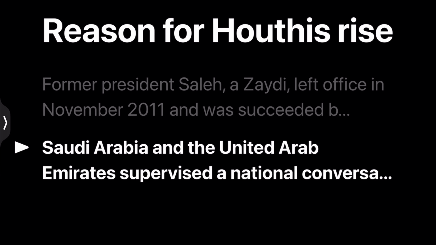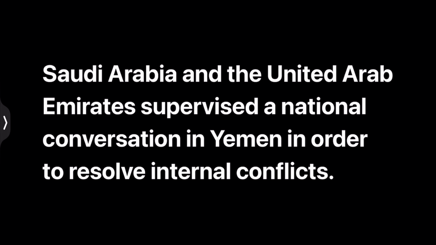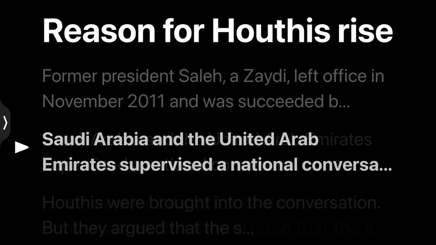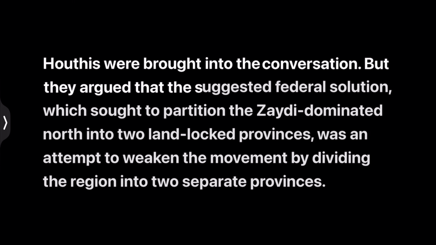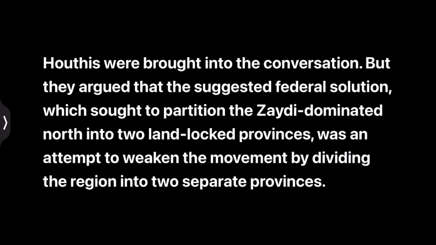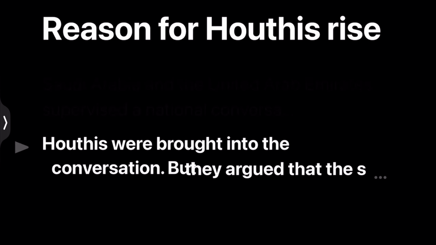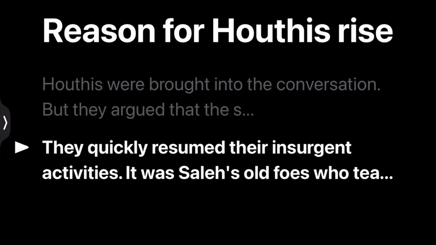Saudi Arabia and UAE supervised a national conversation in Yemen in order to resolve internal conflicts. Then Houthis were brought into the conversation, but they argued that the suggested federal solution, which sought the participation of the Zaidi-dominated north into two landlocked provinces, was an attempt to weaken the movement by dividing the region into two separate provinces. The Houthis have argued this, and they quickly resumed their insurgent activity.